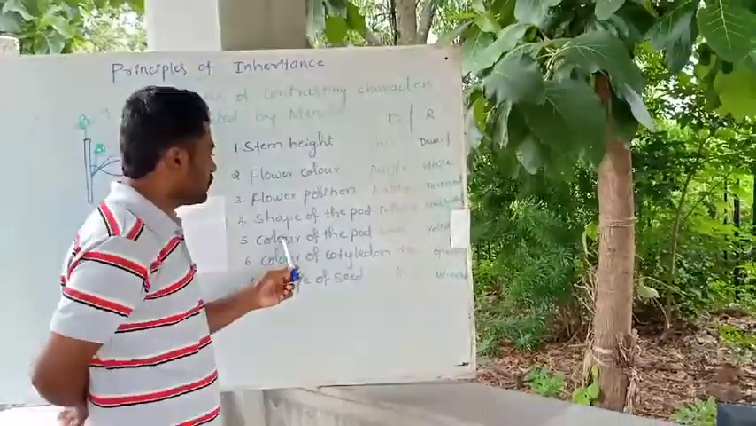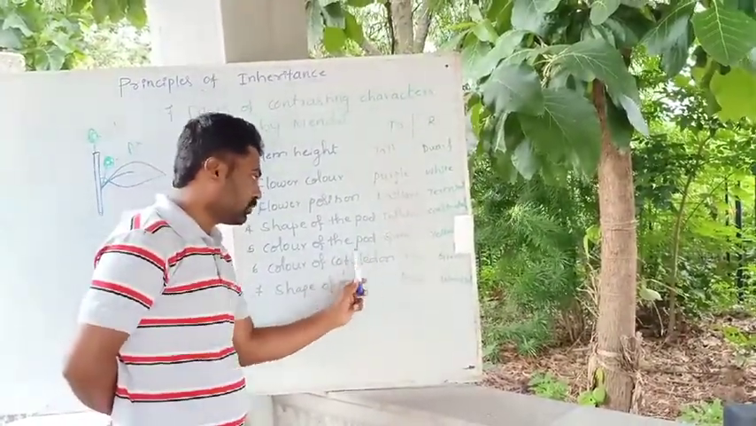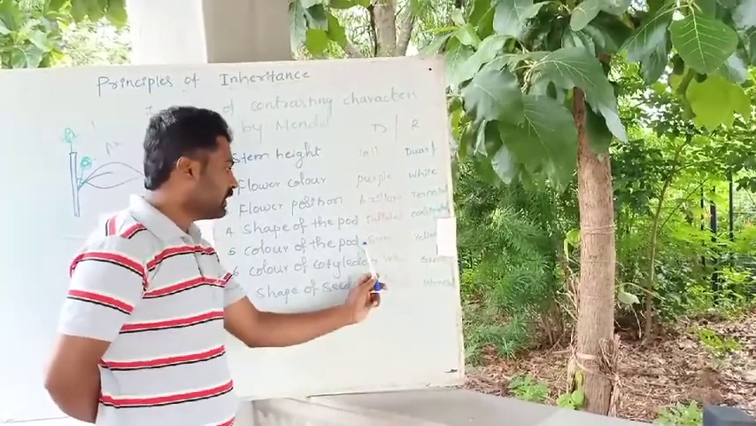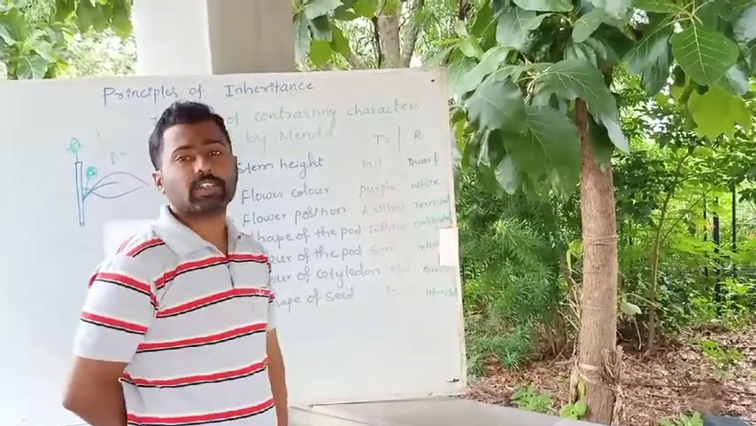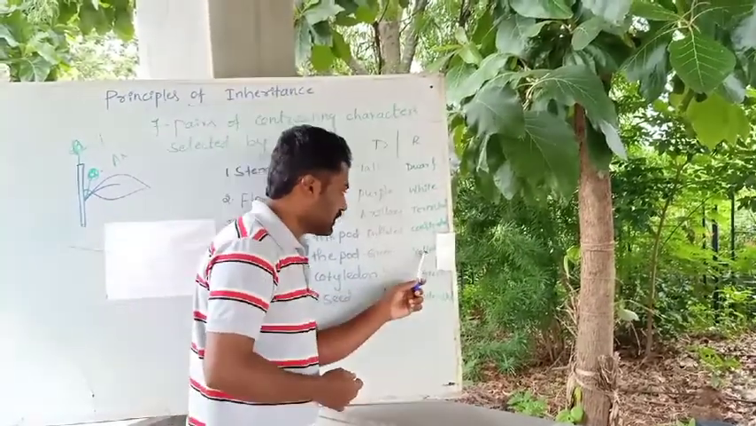Okay. And the next one, color of the pod. See, in color of the fruit, the fruit is nothing but the pod here, green and yellow. Green color of the pod is considered dominant because that is expressing in the hybrid, whereas yellow is considered